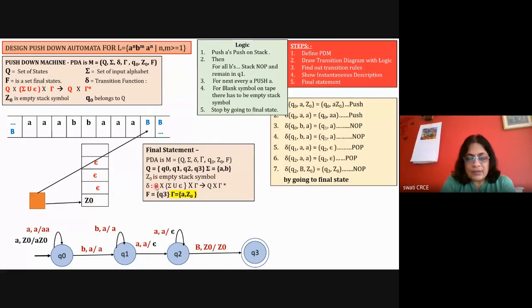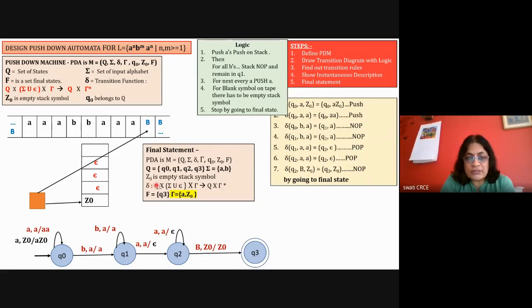Delta takes the current state, the input symbol, including blank symbol, here you can write capital B or epsilon, and the stack symbol on the stack belonging to rho. We define the rule as the next state and the stack operation.